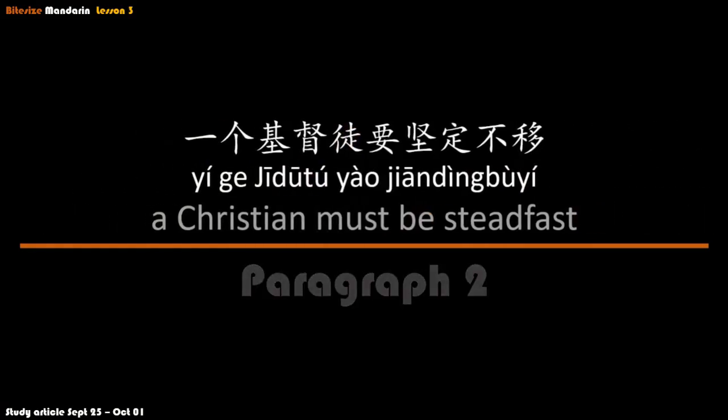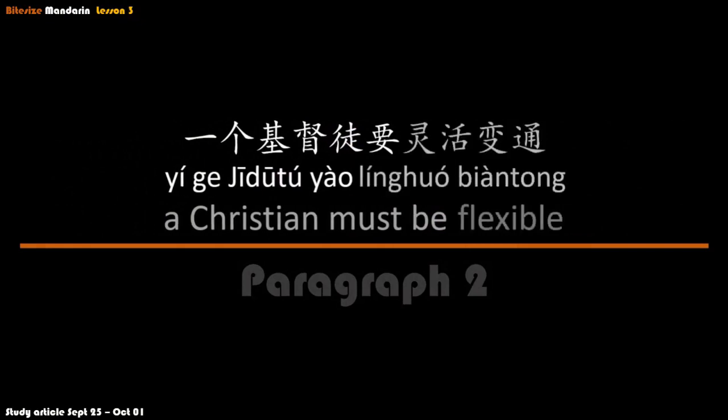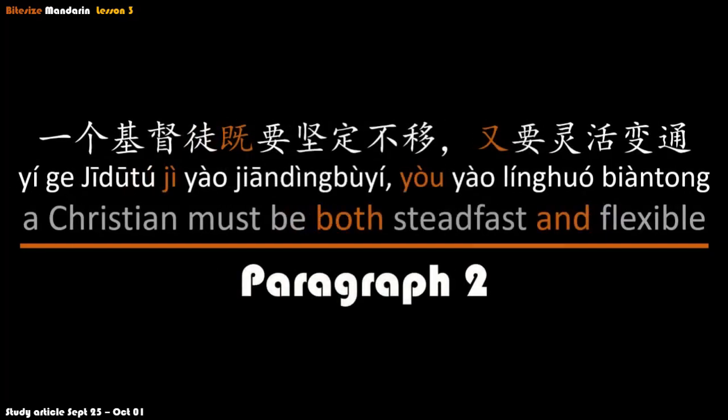The first one, 一个基督徒要坚定不移. A Christian must be steadfast. And phrase two, 一个基督徒要灵活变通. A Christian must be flexible. Now, what 既又 does is tie those two phrases together. 一个基督徒既要坚定不移，又要灵活变通. A Christian must be both steadfast and flexible.